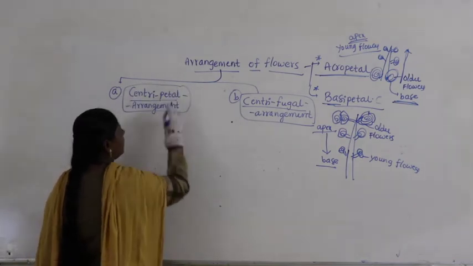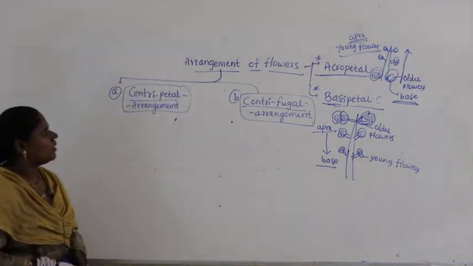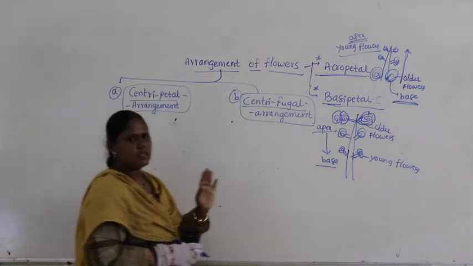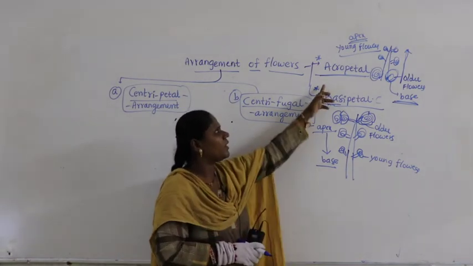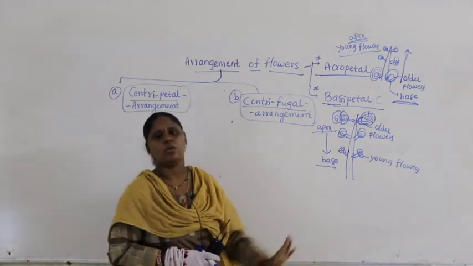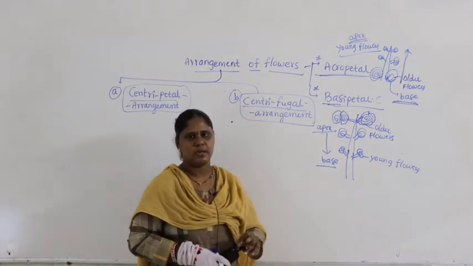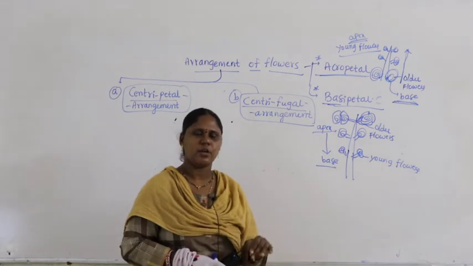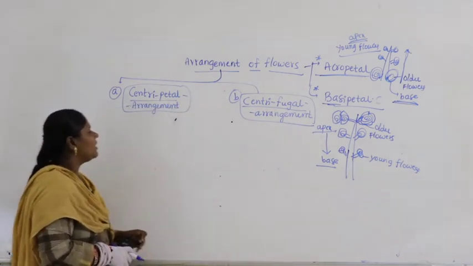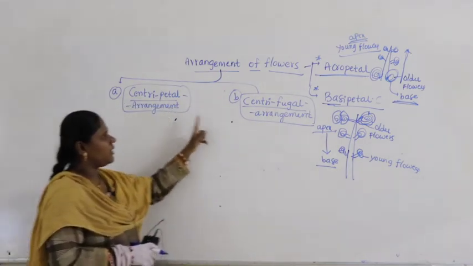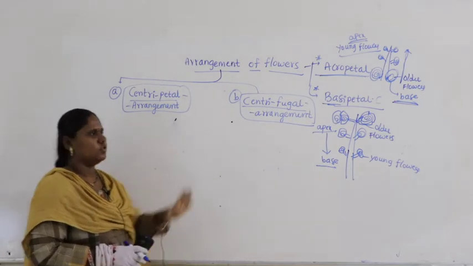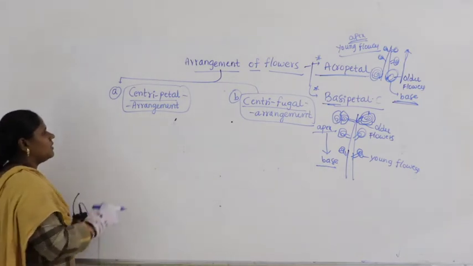So, we find two more categories. We have already discussed that most commonly we find acropetal and basipetal. Apart from acropetal and basipetal, in some plants we may find two more categories. What are they? Centripetal arrangement and centrifugal arrangement. Now, what is centripetal arrangement?